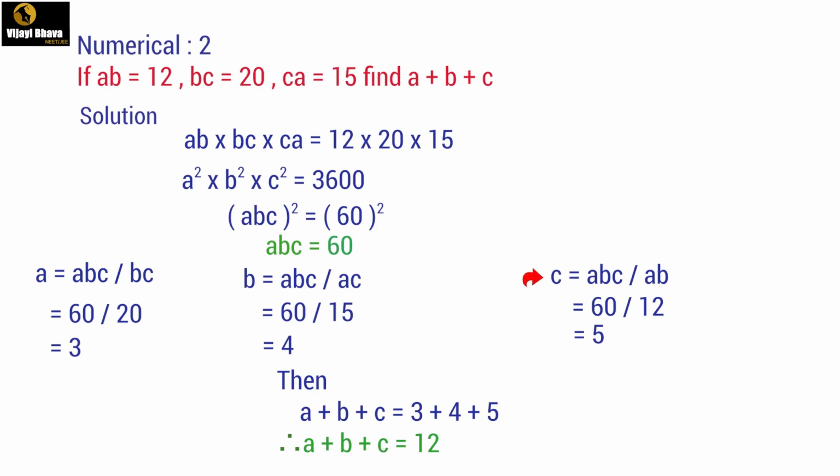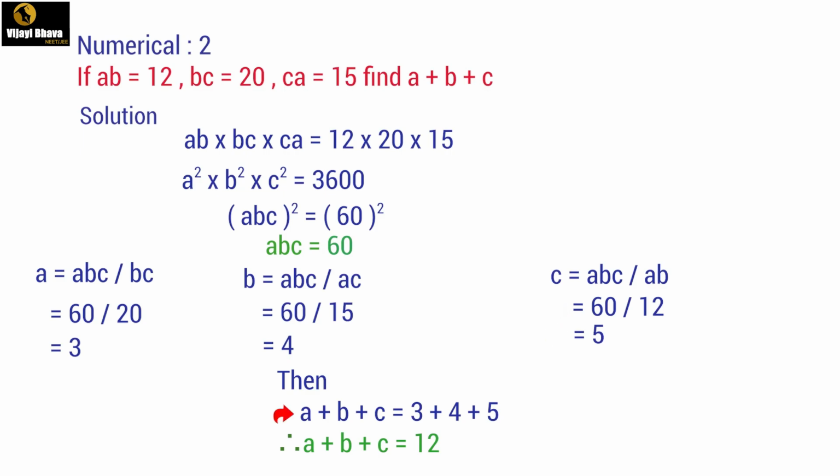Let us find out the value of c. c is equal to abc by ab. abc we have as 60 and ab is given as 12. So just cancel them as 12 ones and 12 fives. So the value of c is 5.